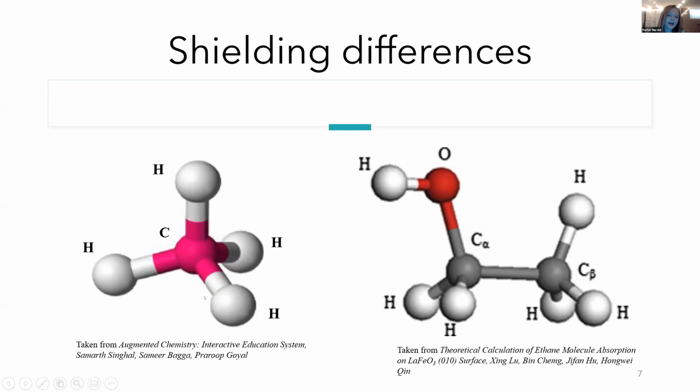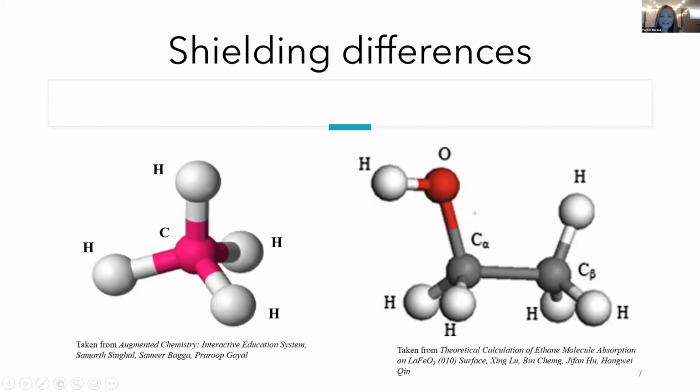So on the left here I have methane, and on the right here I have ethanol. And let's imagine we're going to do proton NMR on both of these. In the case of methane, we have 4 hydrogen atoms bonded to carbon in a tetrahedral structure, and it's a single bond in every situation, and they're equally spaced. So all of these have identical electron environments, and so they'll all require the same frequency for resonance. And so in this case, we'll get 1 peak on our NMR graph if we did proton NMR.